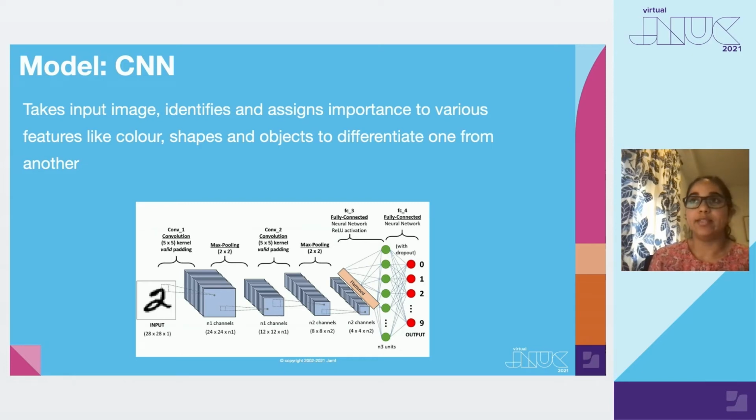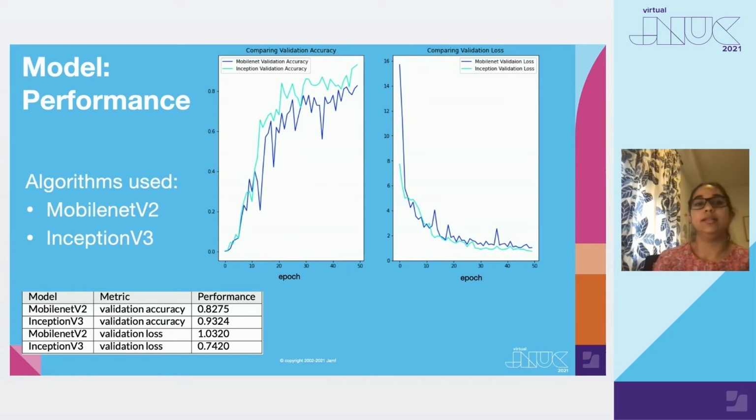The next two slides will tell us about how our model performed on the dataset. We tried two different convolutional neural network algorithms named MobileNet and Inception V3. The line charts on the slides tell us about the validation accuracy and loss of the models as we trained them over 50 rounds of training.